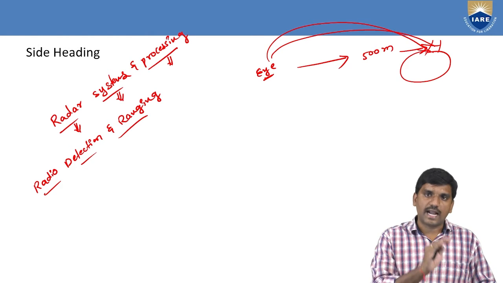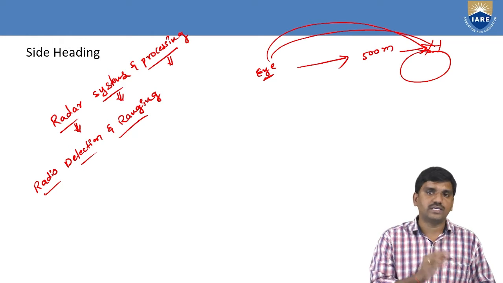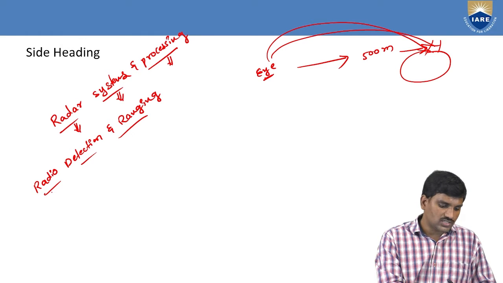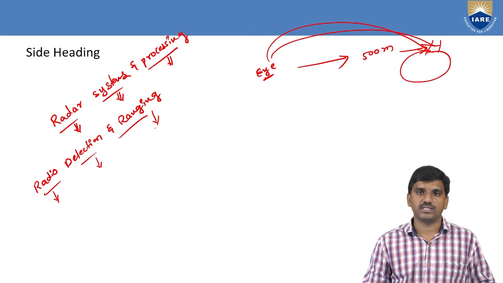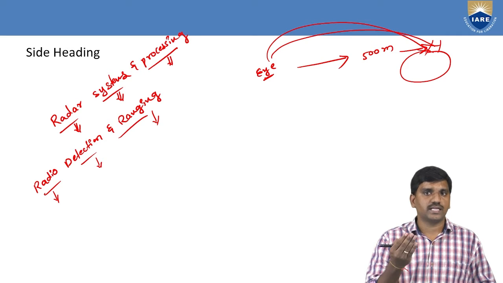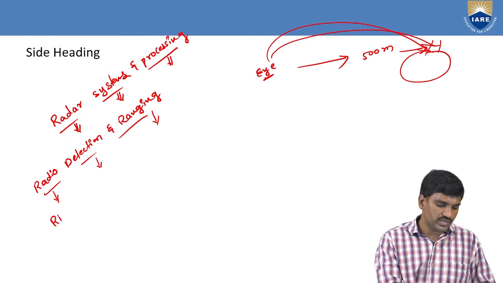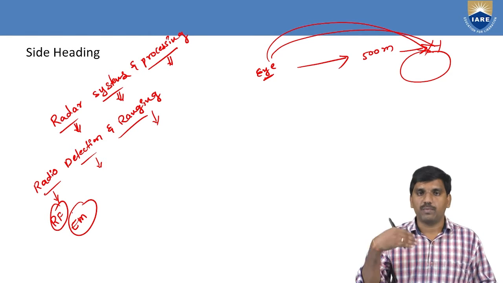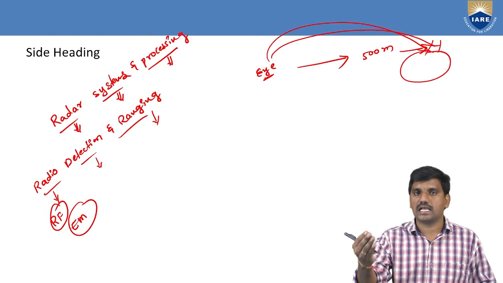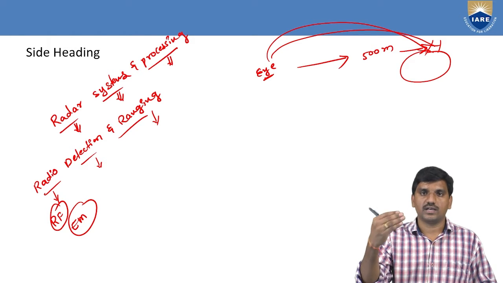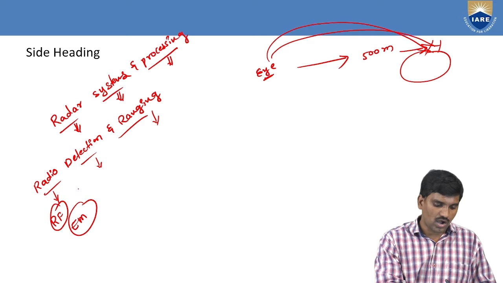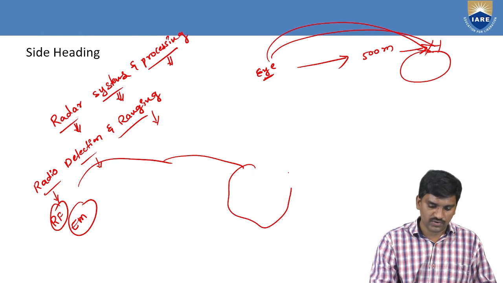Here radar is the acronym for radio detection and ranging. What is radio? What is detection? What is the meaning of ranging? Radio consists of passing radio frequency signals or electromagnetic signals. By passing the radio frequency or electromagnetic signals, we can identify the object or target.